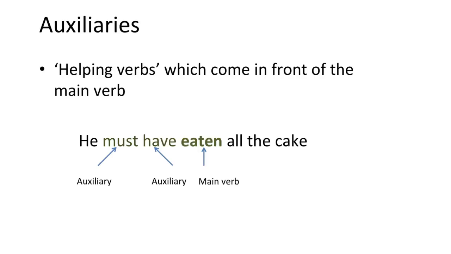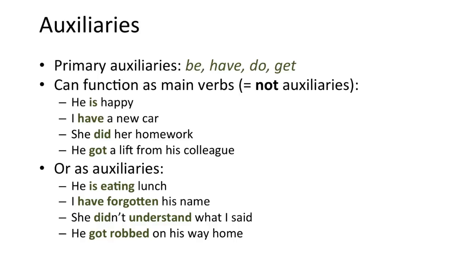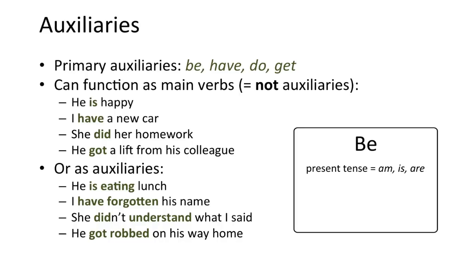If there is only one verb in a clause, then that is the main verb. If there's more than one verb, then the main verb is always the last one, and the ones coming before it are auxiliaries. There are 2 types of auxiliaries in English. The first type is called primary auxiliaries. There's only 4 of these: be, have, do, and get. But they can be difficult to recognize because they're extremely irregular, especially be, which has all these different forms.